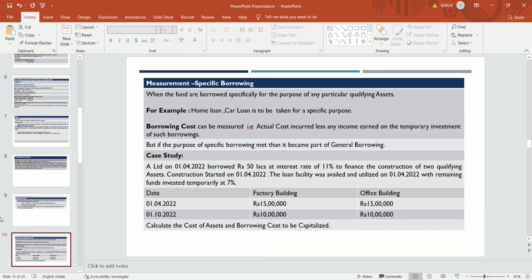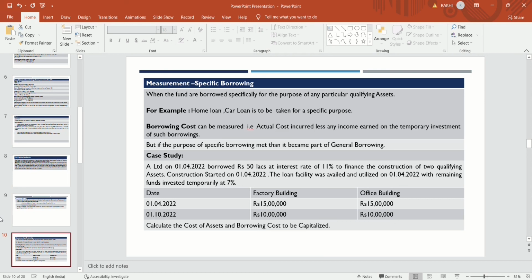General borrowings means taking borrowings from different sources, making a pool of borrowings, and then investing in a particular project, two or three projects. So the company has borrowed from ICICI Bank, from debentures, from a nationalized bank, from an international bank, and then they make a pool of that. They had taken loans from different sources and then invested in a particular project.